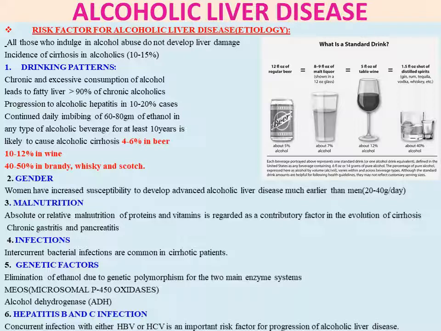Continued daily imbibing of 60 to 80 grams of ethanol in any type of alcoholic beverage for at least 10 years is likely to cause alcoholic cirrhosis. So alcoholic cirrhosis will be seen in persons consuming 60 to 80 grams of alcohol daily for 10 years. The alcohol content is 4 to 6% in beer, 10 to 12% in wine, and 40 to 50% in brandy, whiskey and scotch.